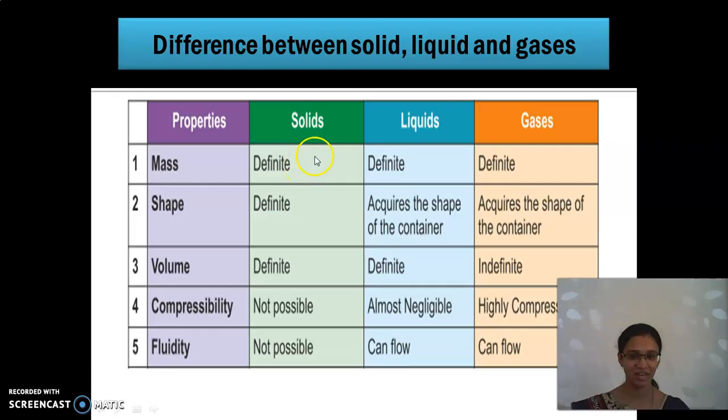They do not have definite shape, but they have definite mass. All three of them have mass. Coming to the shape, solids have definite shape, but liquids and gases do not have definite shape. Coming to volume, solids have definite volume and liquids also have some volume, but gases do not have any definite volume. And then compressibility. Compressing a solid is difficult. We are able to compress liquids and we are able to easily compress gases. And next is fluidity. Solids cannot flow, liquids and gases can flow.